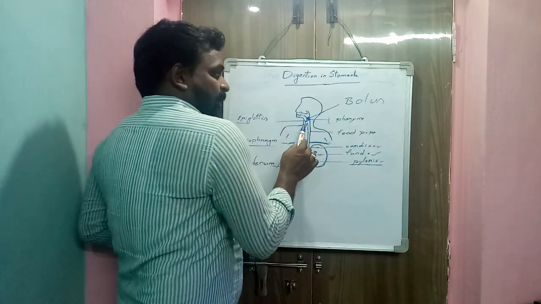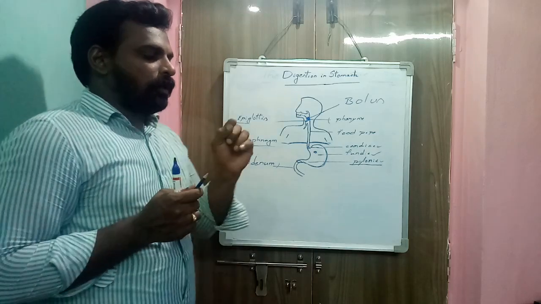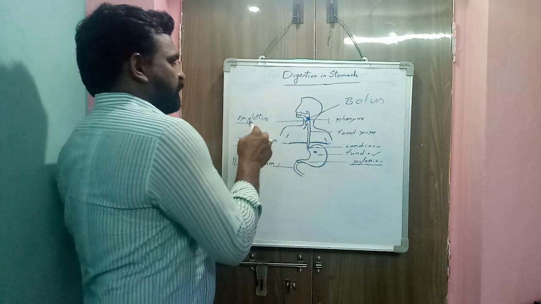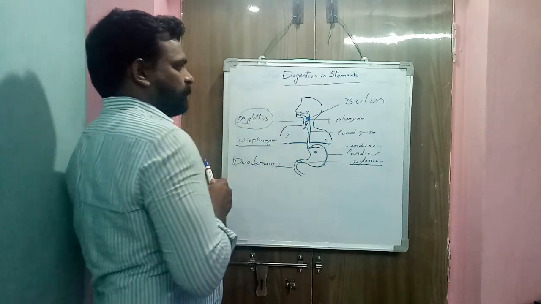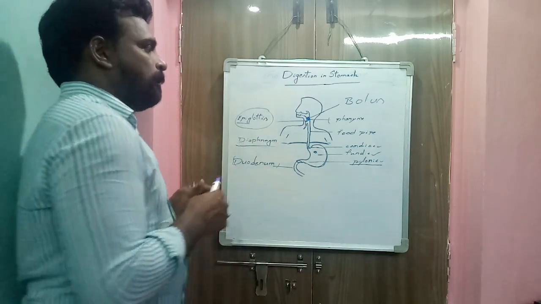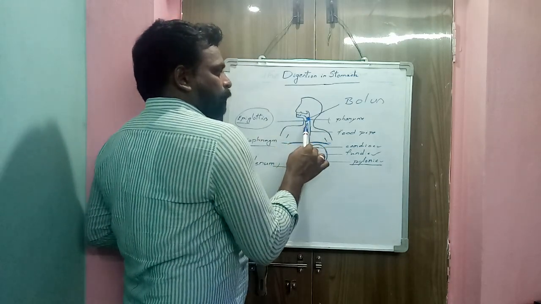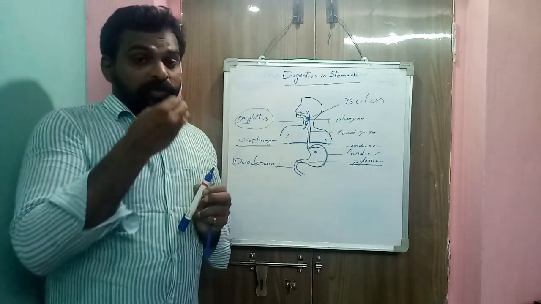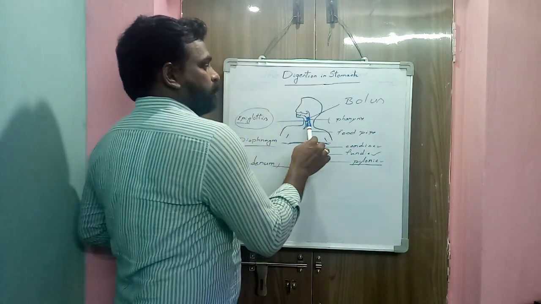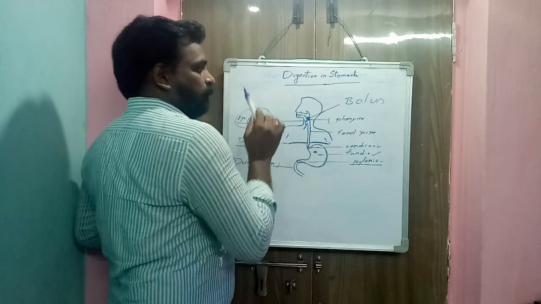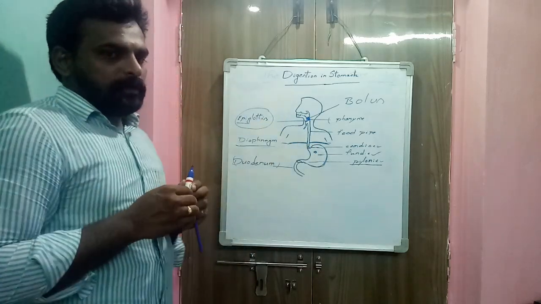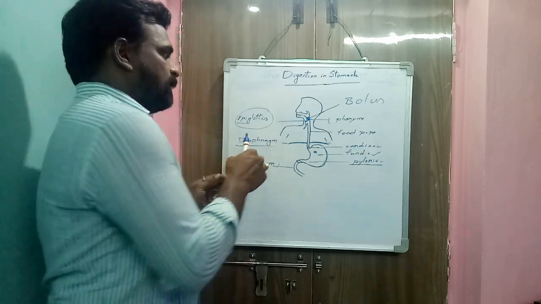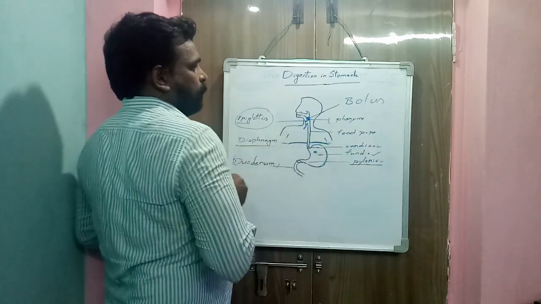At the entrance of the windpipe, a small finger-like or valve-like structure is present. That structure is called epiglottis. The function of the epiglottis is to prevent the entry of food into the windpipe during eating. Suppose we laugh or talk during eating, the epiglottis is incompletely closed.